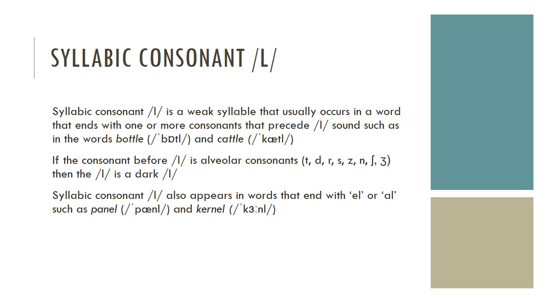Next is syllabic consonant L. Syllabic consonant L is a weak syllable that usually occurs in a word that ends with one or more consonants that precede L sound, such as in the words battle and cattle. If the consonant before L is alveolar consonant t, d, s, z, and sh, z, then the L is a dark L. Syllabic consonant L also appears in words that end with L or al, such as panel and kernel.